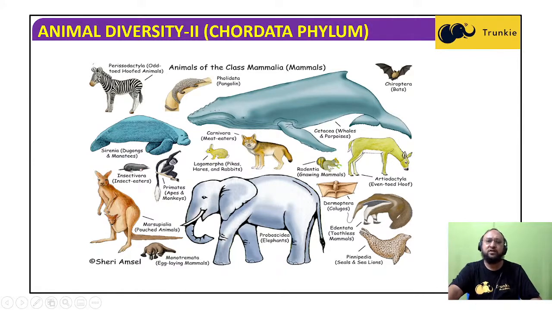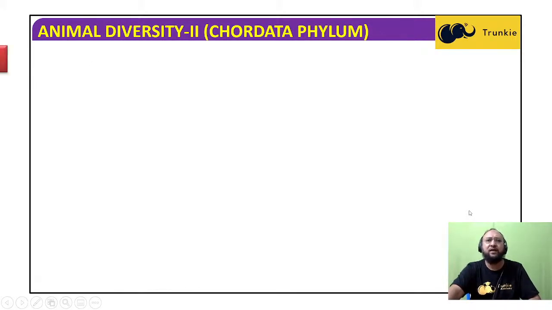So these are the common examples: whales, giraffe, then seal, monkey, wolf, cat, dog, bat, elephant, then orangutan, fox, then chimpanzee, human beings, etc.